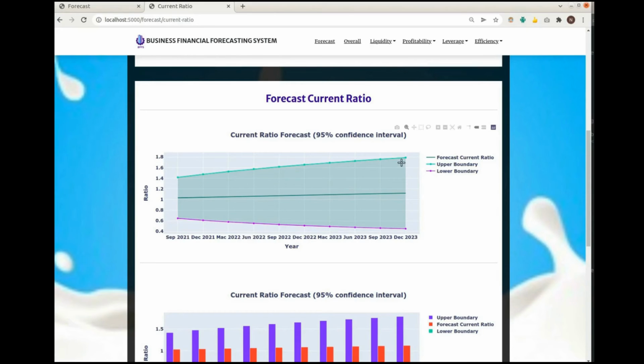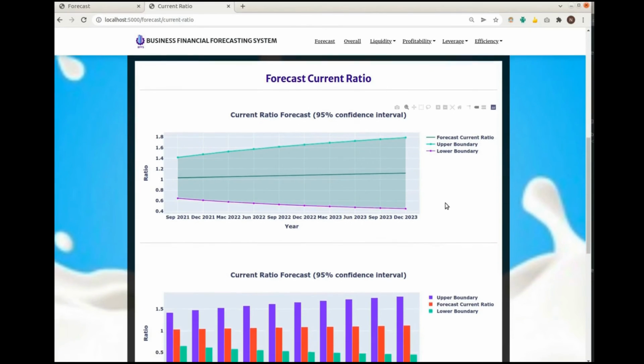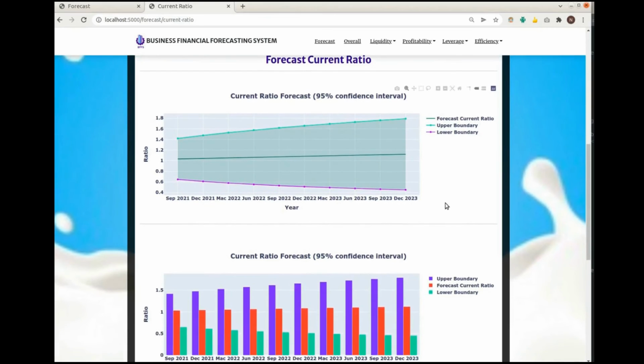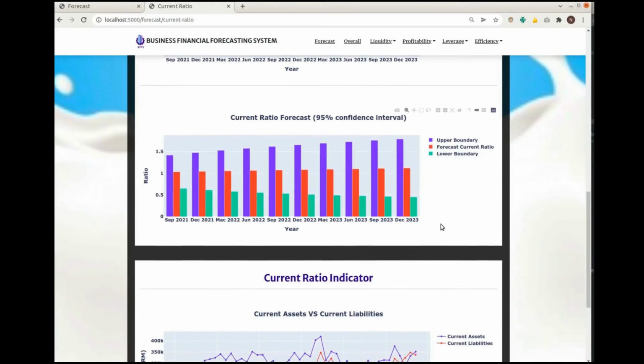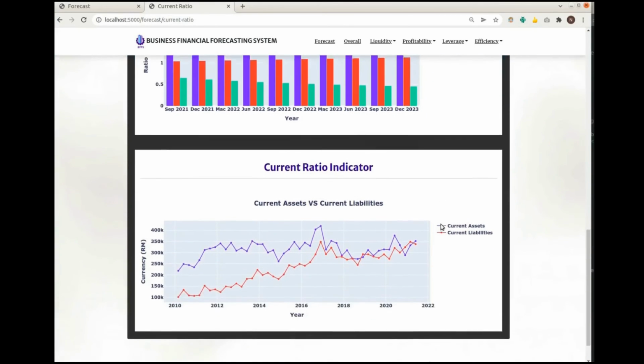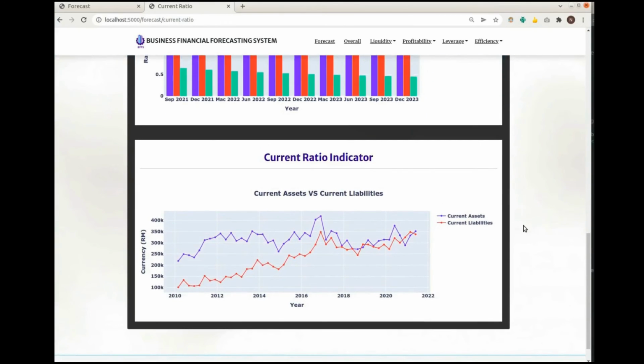There is the upper boundary and the lower boundary, which indicate that the forecast value will always be within the boundary. Two different visualizations are used, a line graph and a bar chart, to make it more understandable. The last one is the ratio indicator, where the indicators that affect the value of the ratio are visualized.